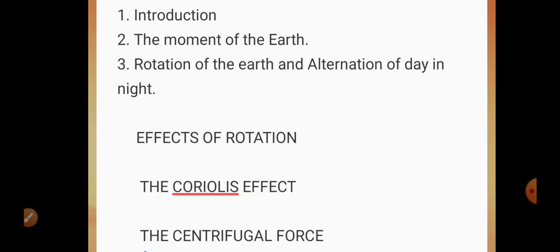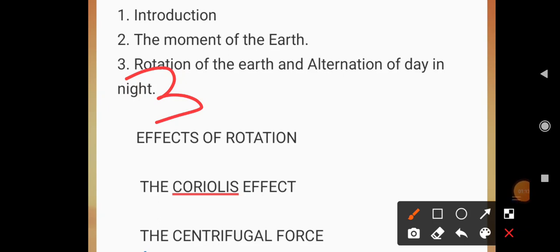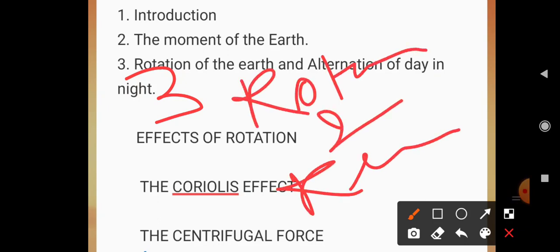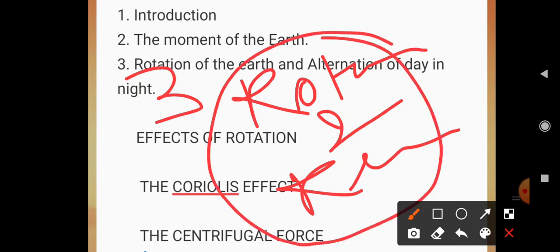Since 5th and 6th you have been talking about rotation and revolution. This is chapter number 3, which talks about rotation and revolution. These both are characteristics of the earth. Because of the rotation, what happened, and what is the revolution.